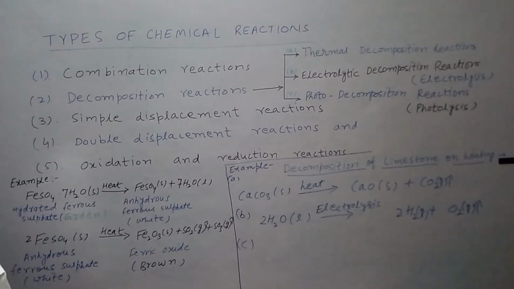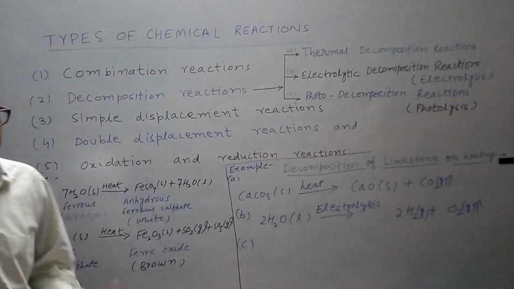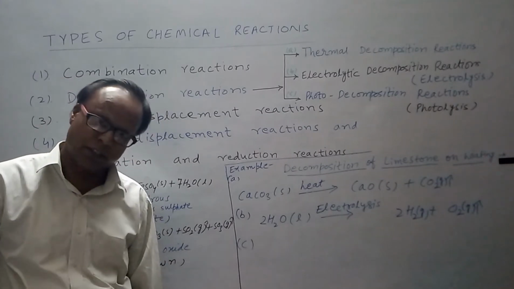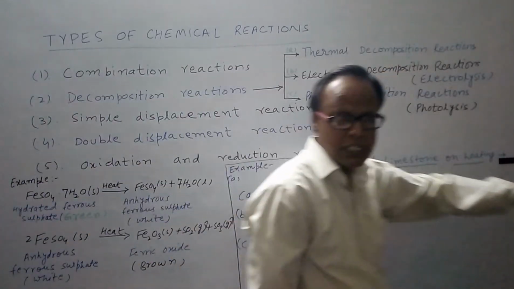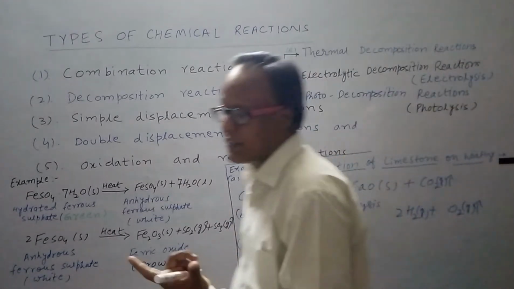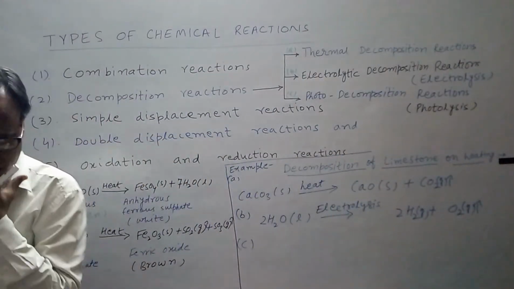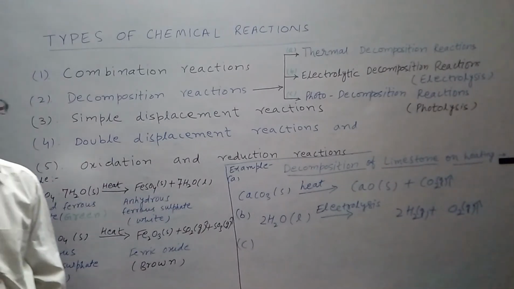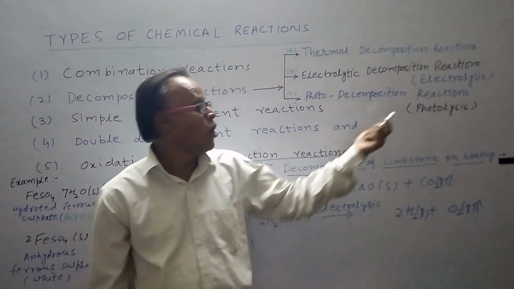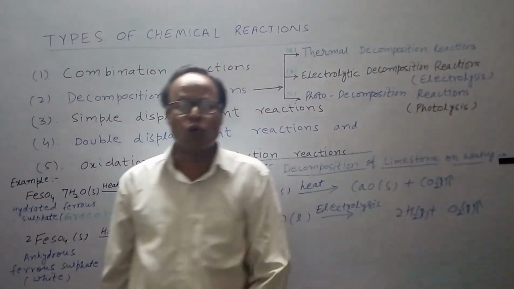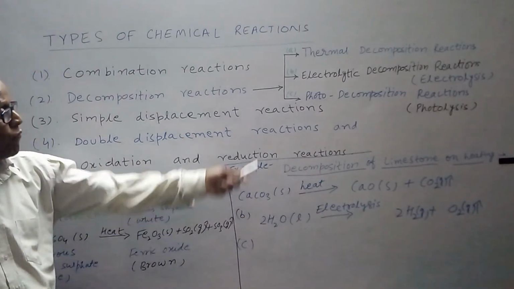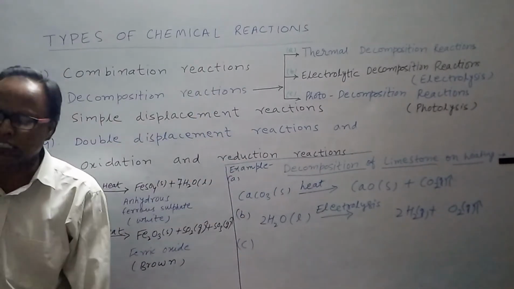The decomposition reactions which take place on absorption of light are called photo decomposition reactions, or simply we can say photolysis. Now I explain some examples of photo decomposition reactions.